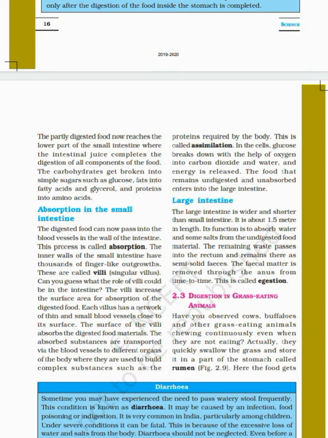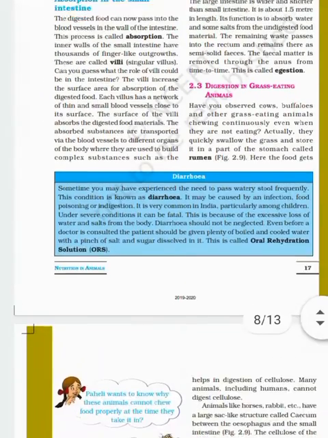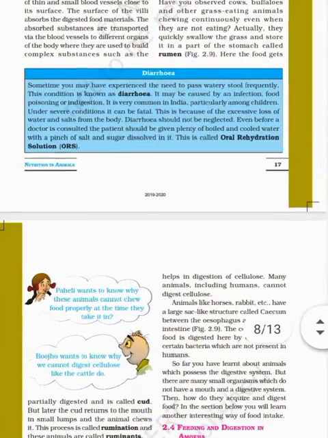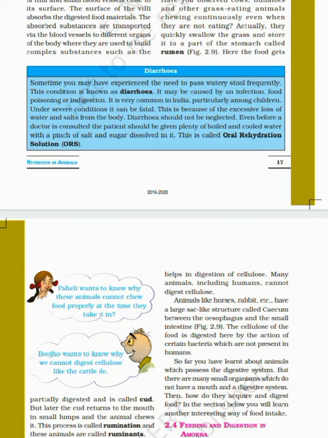Now let's talk about glands. We have mentioned earlier that there are also digestive glands. First one, saliva and salivary glands. What are salivary glands? Three pairs of salivary glands are present around the mouth, and they pour their secretion, saliva, into the mouth by salivary ducts. Saliva has mucus and salivary amylase.